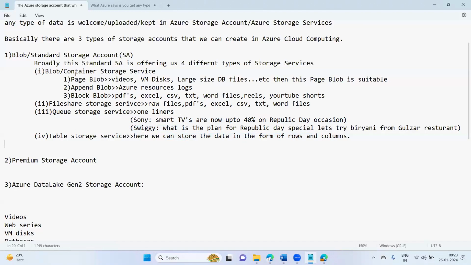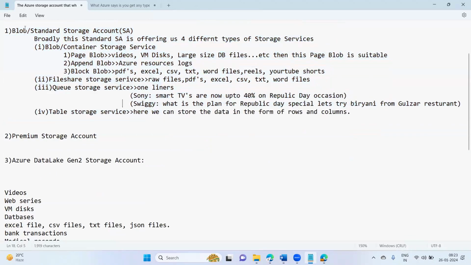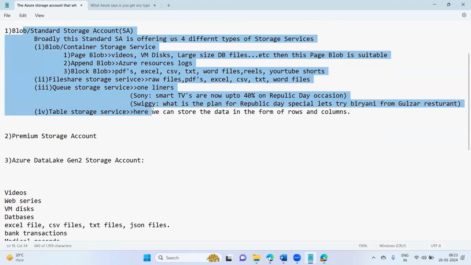Then it's pretty obvious that we'll go for the standard storage account or blob storage account. When we are 100% confident that data is always going to come in one format, one extension only, then we can go for the premium storage account. But in our projects, most of the time we'll create blob or standard storage accounts only. Is that clear, guys? Am I making sense or not?